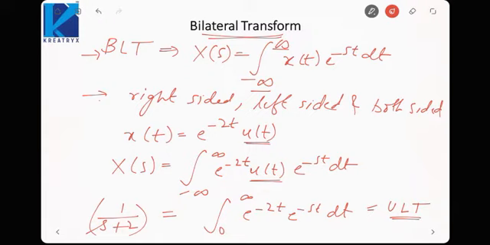Is it fine? So most of the times we will find bilateral Laplace transform, but some of the times it may happen that bilateral Laplace transform may not be converging. Then only you can go for unilateral Laplace transform. But remember, unilateral Laplace transform can only be found for right-sided signal. Never apply it for any other type of signal except the right-sided signal. Okay.